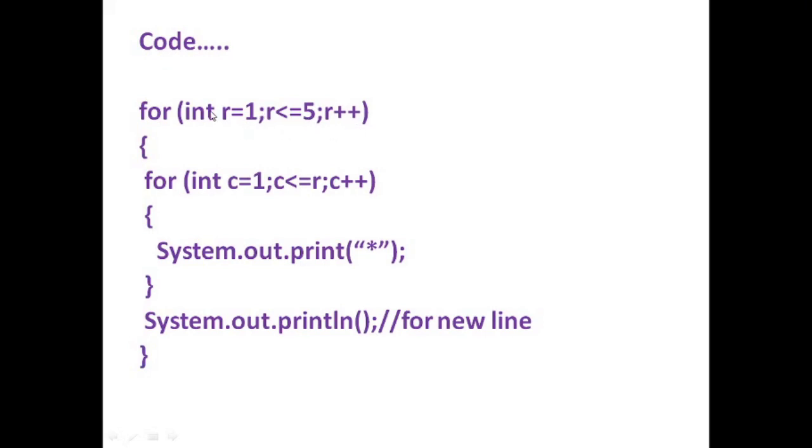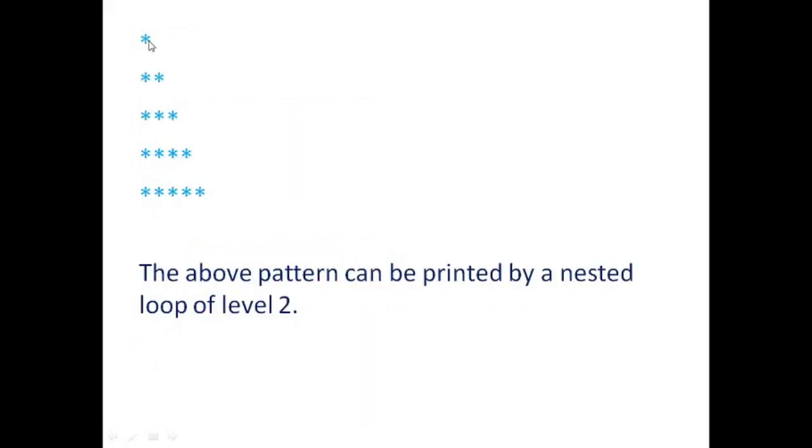Then this outer loop will contain an inner loop which will count the columns. Column is represented by c, and how many times? As you can see and figure out, if this is the first row, then we have to print the asterisk once.